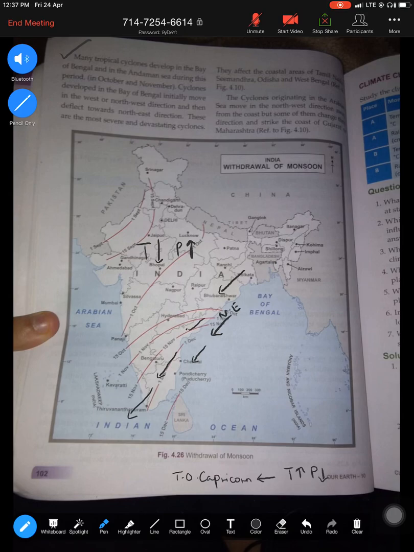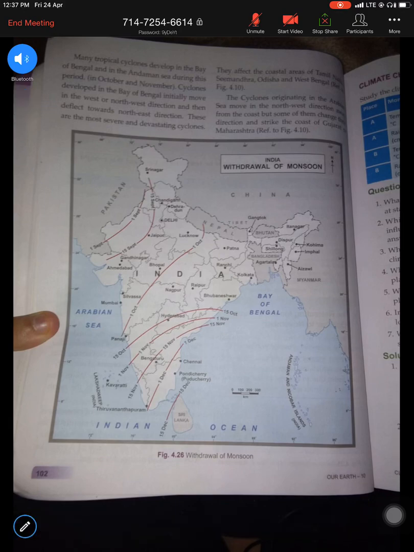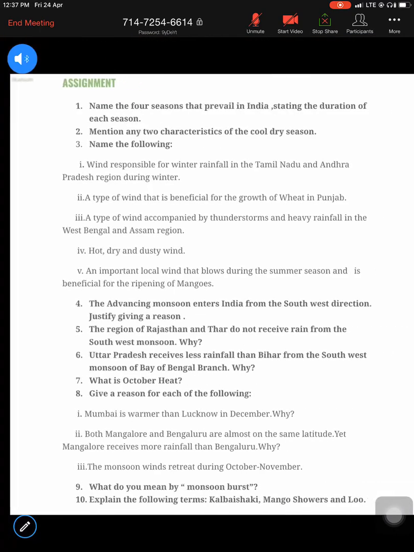Andhra Pradesh, Tamil Nadu, Kerala get rainfall, and that is how they exit our Indian subcontinent. So this is the mechanism of the withdrawal of monsoon. Why do they withdraw? It's because of the pressure condition, and they give rainfall just to the southern states, that's the Coromandel Coast region, the Tamil Nadu, Andhra Pradesh and Kerala region.